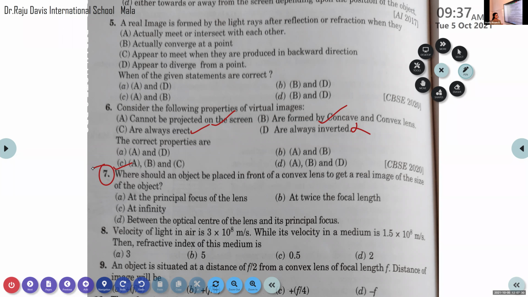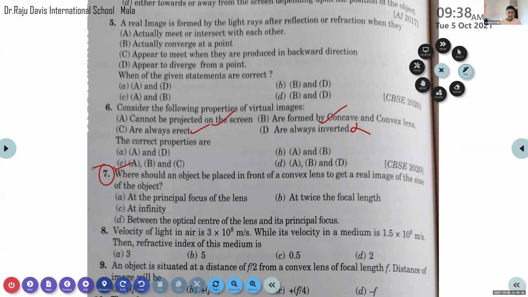I think we have already discussed this question. Keep in mind that the size of the object is the same as the size of the image.